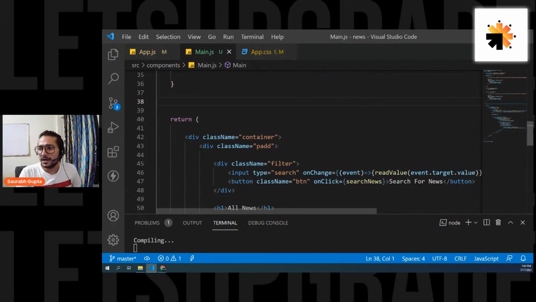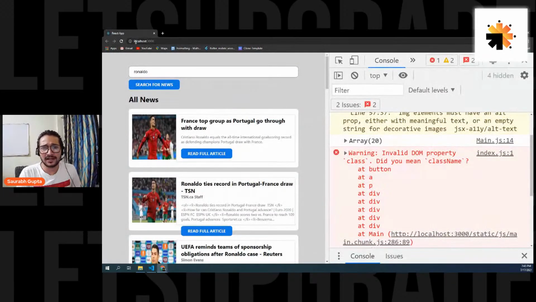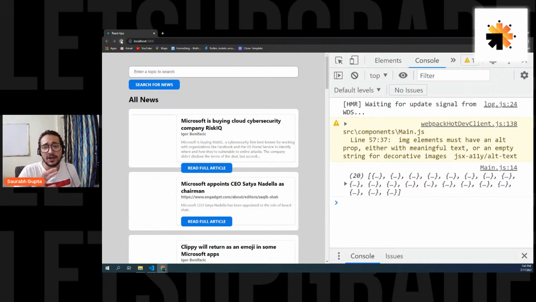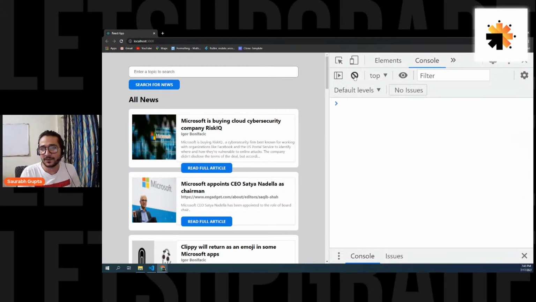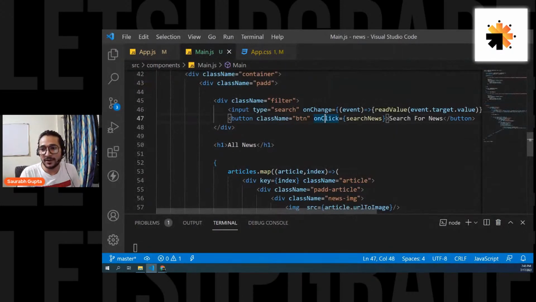Now, what if I don't get any data? For that, I have to first of all confirm what comes from there, if I search for something that does not exist. And currently it's not responsive, guys, so don't think we have not made it responsive. You can make it responsive using your CSS. Let's search for some dummy thing like blah blah blah, whatever you want, and let's see what comes from there. So we simply get a blank array, and that's a really cool thing. We wanted a blank array, so let's do it.